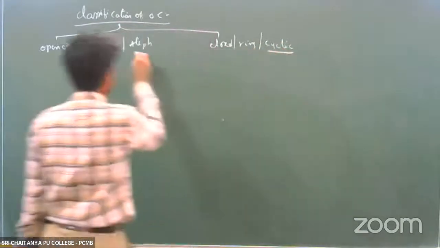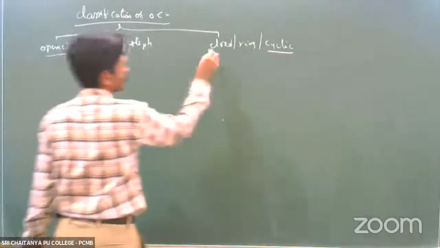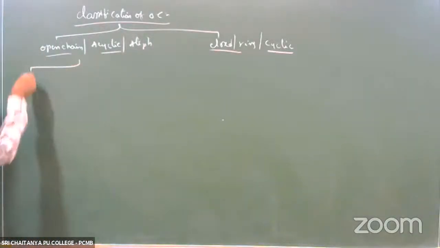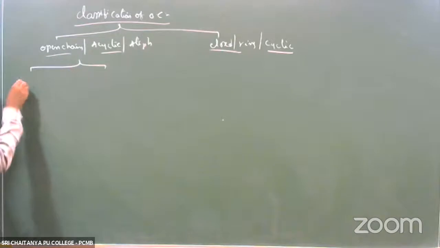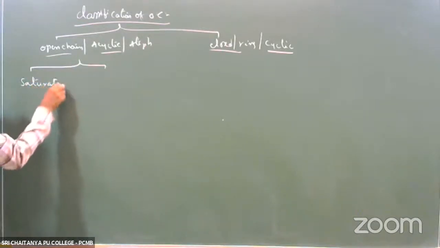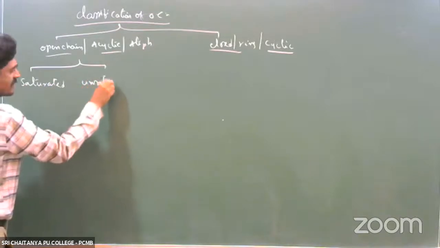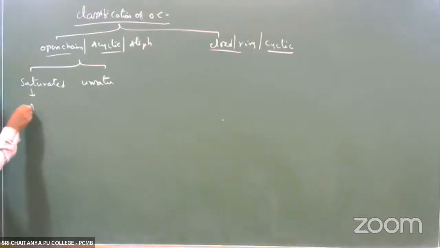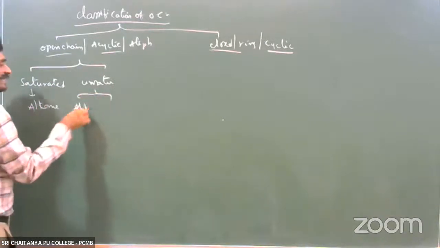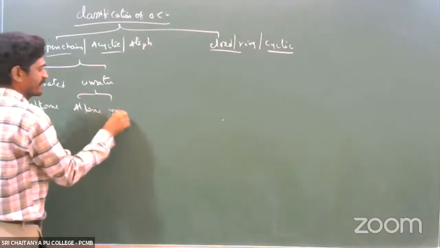Open chain organic compounds again are of two types. One is saturated organic compounds, saturated hydrocarbons. Another one is unsaturated, where the unsaturated alkenes and alkynes are included.